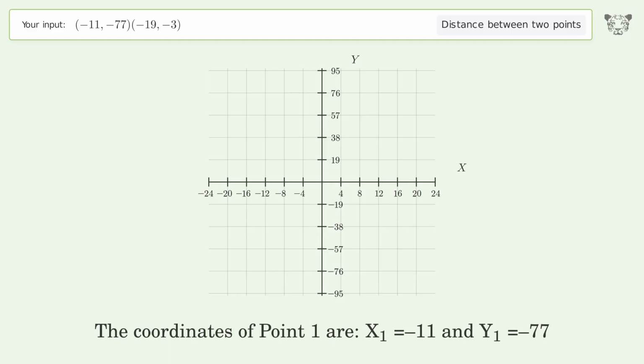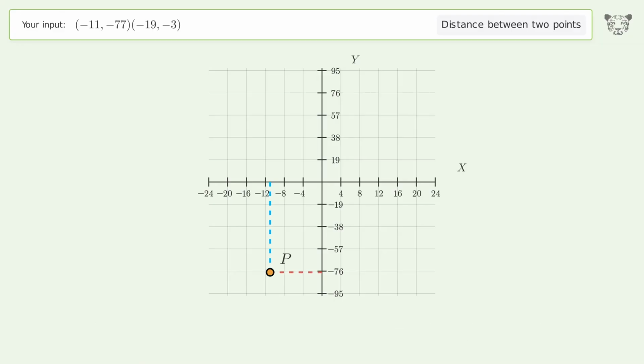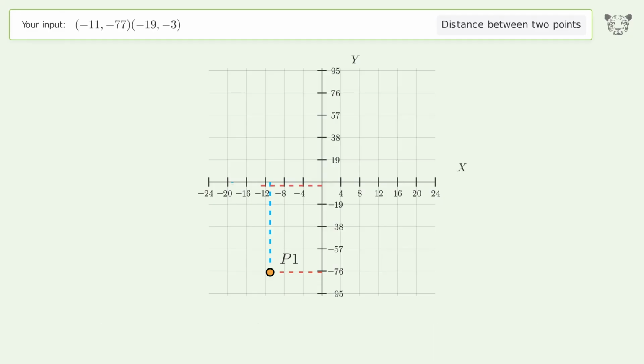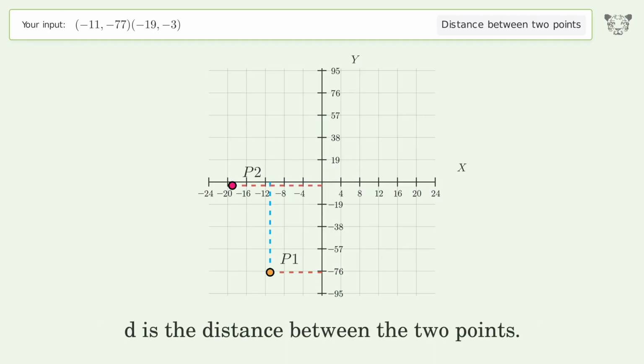The coordinates of point 1 are x1 equals -11 and y1 equals -77. The coordinates of point 2 are x2 equals -19 and y2 equals -3. D is the distance between the 2 points.